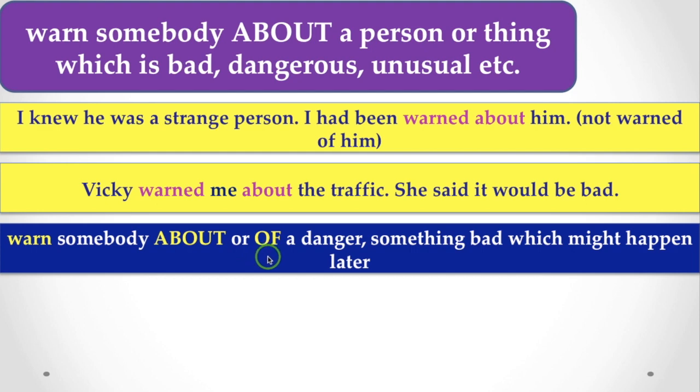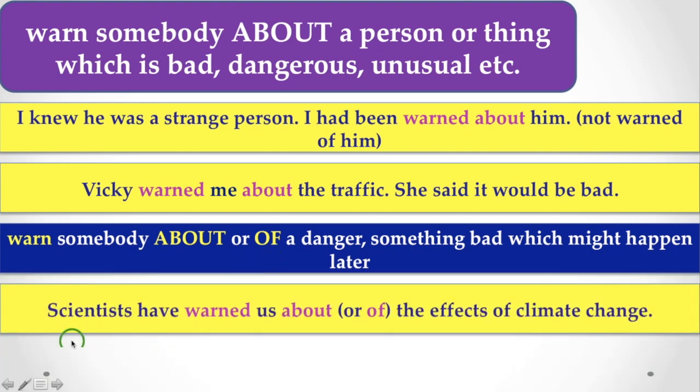So this is a very minute difference. You have to understand it very clearly. If you make mistakes, you just lose your marks. So here is the example for you. Scientists have warned us about or of the effects of climate change. Here, the climate change has not happened yet, so it might happen in the near future. So in that case, with the word warn, both prepositions about and of are compatible.